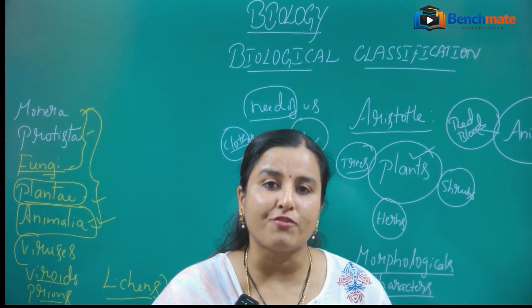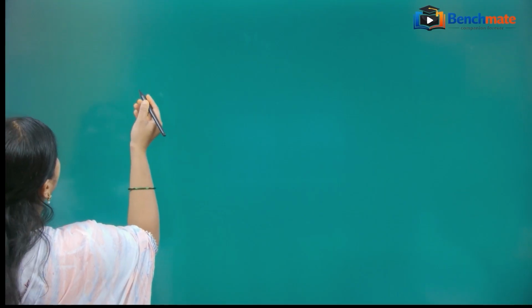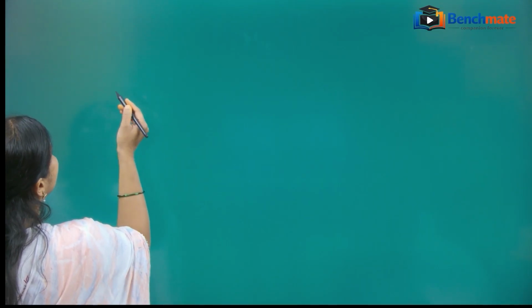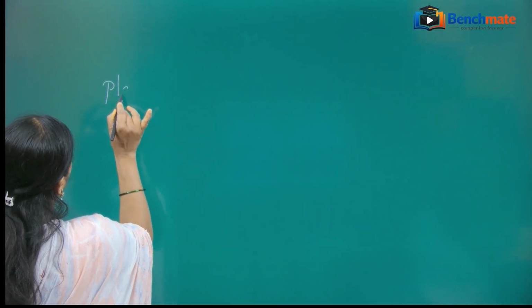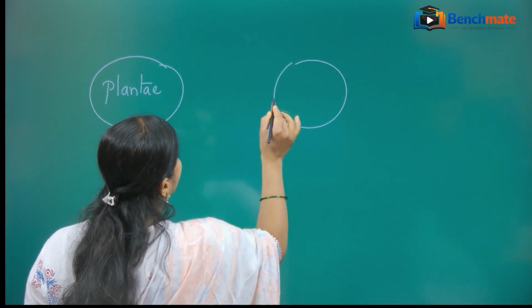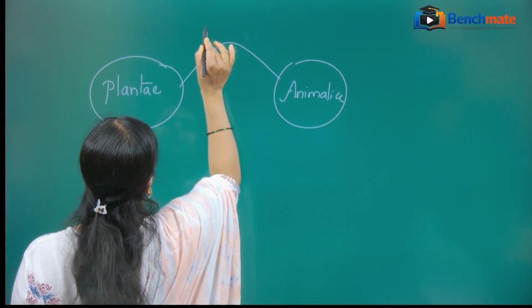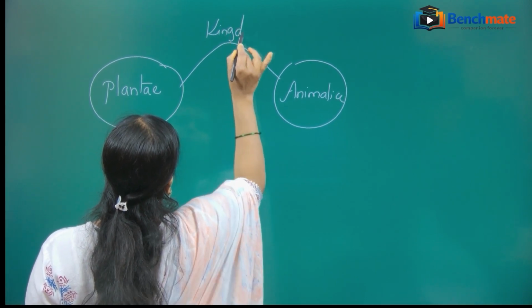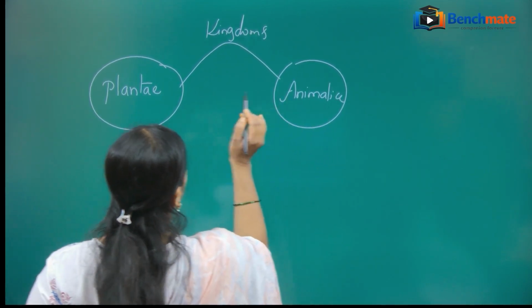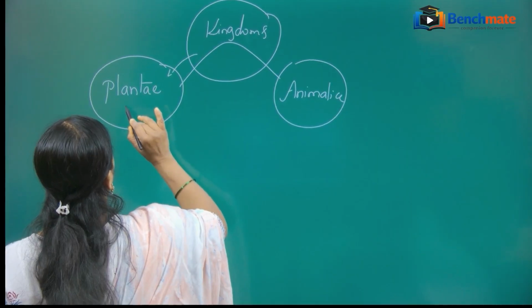During the time of Linnaeus, he also tried to classify the living organisms, and according to him, he classified them into two major kingdoms: the kingdom Plantae and the kingdom Animalia. So he divided the entire living organisms into two kingdoms.